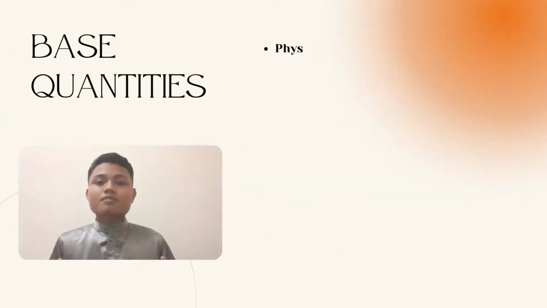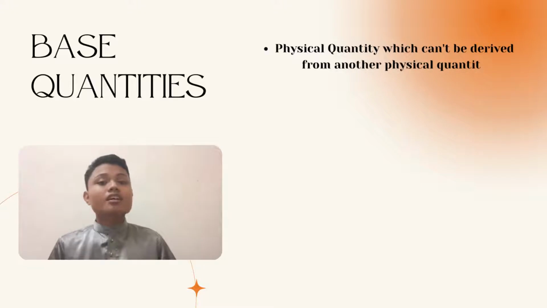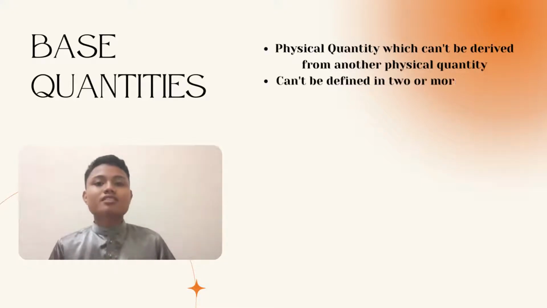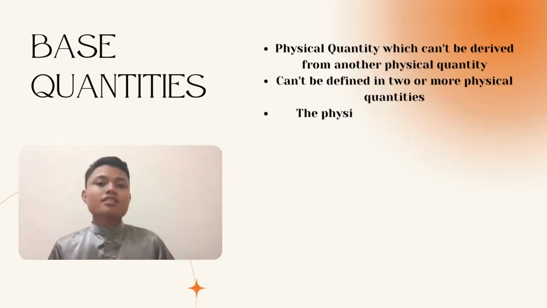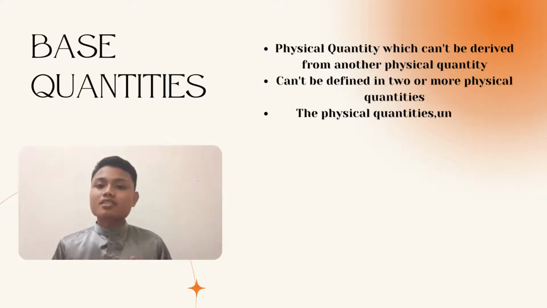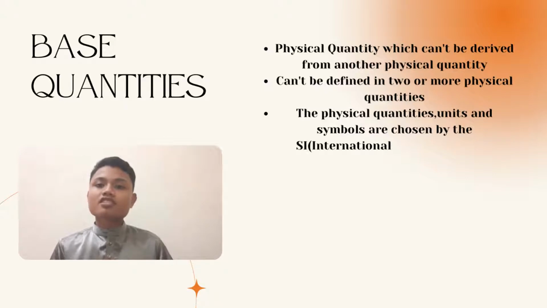Base quantities. Basically, base quantities are physical quantities which cannot be derived from another physical quantity. In other words, they are not defined in terms of other quantities, or in terms of two or more physical quantities. The physical quantities, units, and symbols are chosen by the SI, which is the International System of Units.